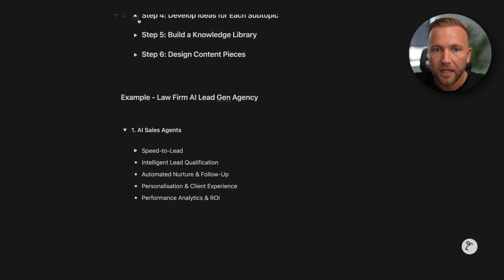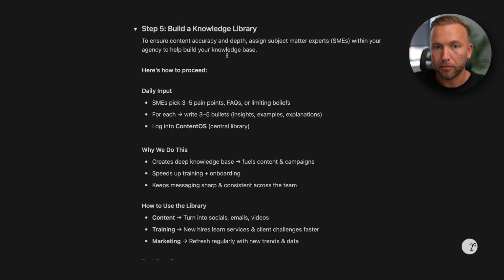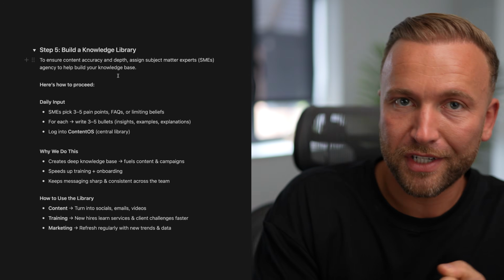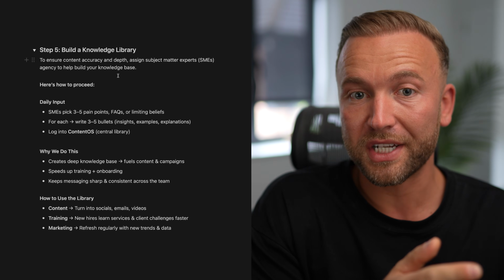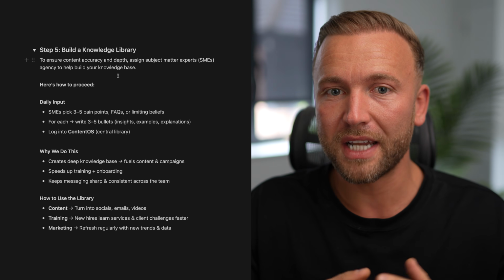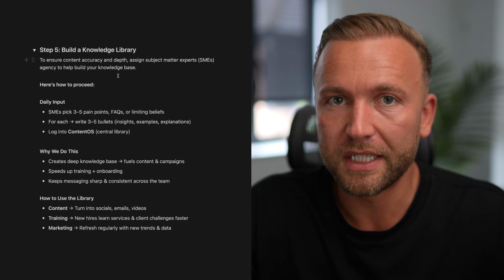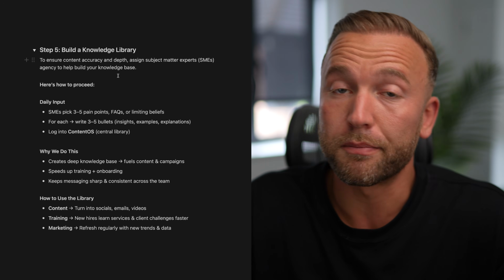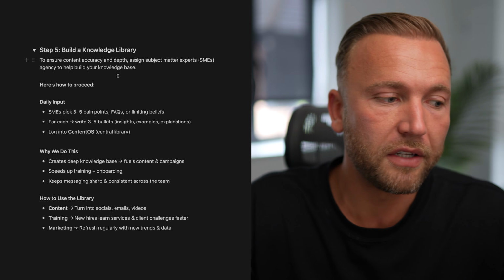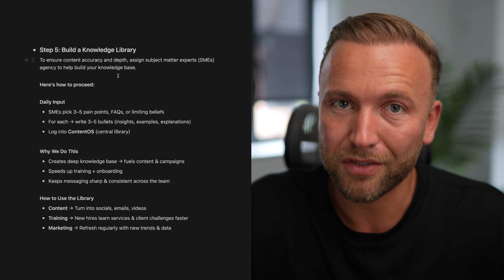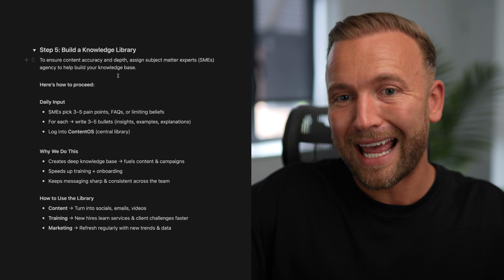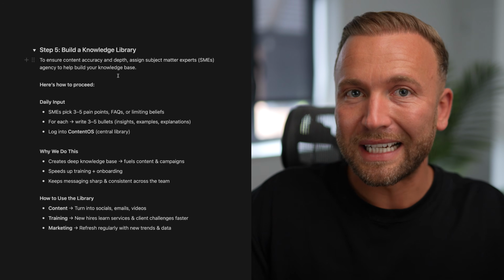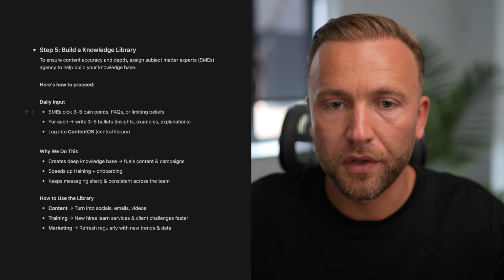What we're going to do is we're going to build a knowledge library. So to ensure content accuracy and depth, we are going to assign subject matter experts from our team, or this might be yourself, to build your knowledge base. If you're just starting off in your business, it's probably going to be you. If not, and you've got other team members who are subject matter experts in relation to these topics, they are going to fill in their information surrounding these subtopics. And I'll show you what that looks like.